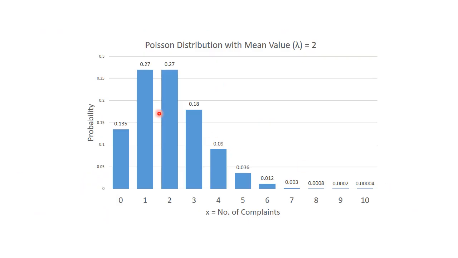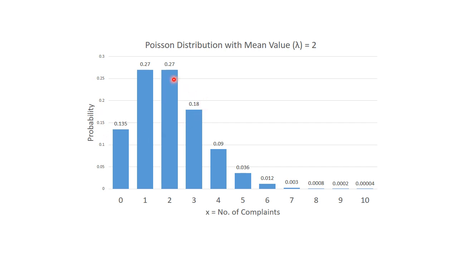Whatever we have discussed so far, let us put it in a graphical form. 0 complaints is 13.5%. For 1 complaint it is 27 percent. For 2 complaints again it is 27 percent, and for 3 complaints it is 18 percent.